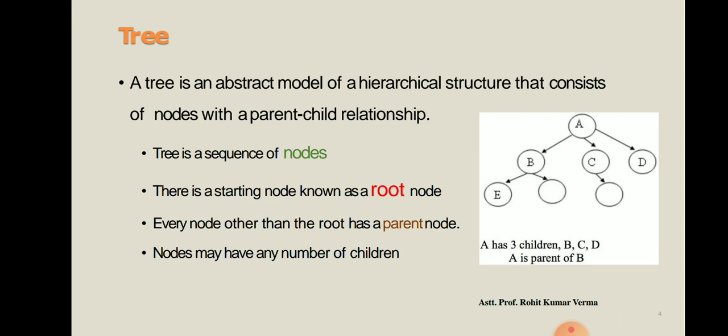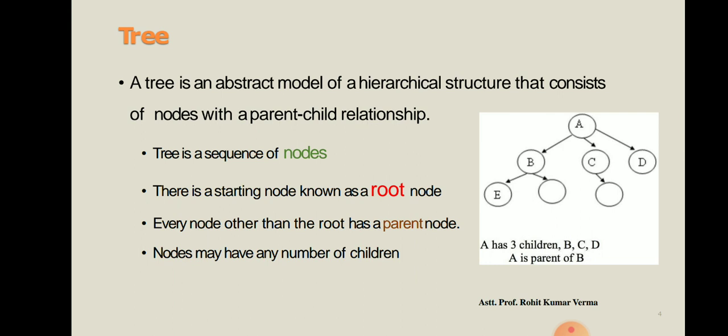Second thing you have to remember, a tree is a sequence of nodes. Third, every node other than the root has a parent node. And fourth, a node may have any number of children.